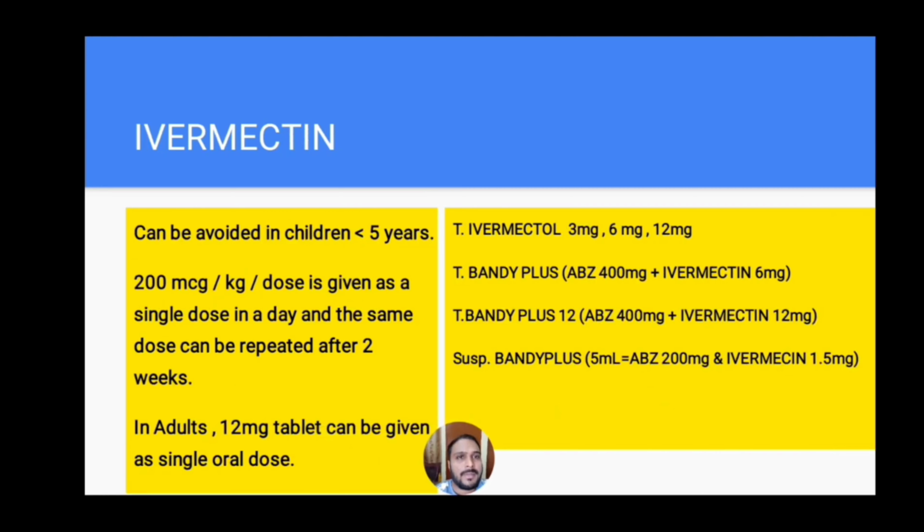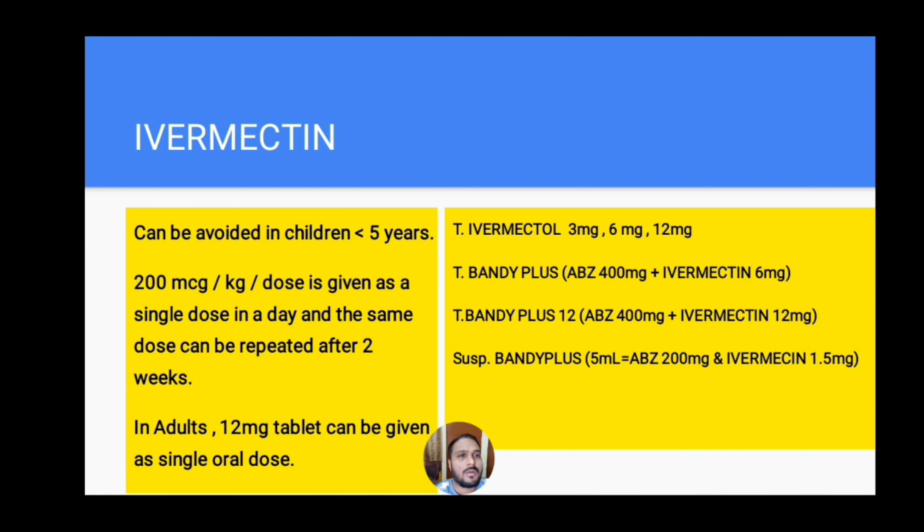And coming to the ivermectin. Ivermectin can be avoided in younger children less than 5 years. It is given at a dose of 200 microgram per kg per dose as a single dose in a day, and the same dose can be repeated after the 2 weeks of first dose. In adults, a 12 mg tablet can be given as a single oral dose. Ivermectin is available as tablet Ivermectol 3 mg, 6 mg and 12 mg.